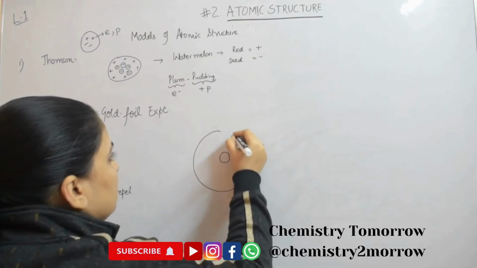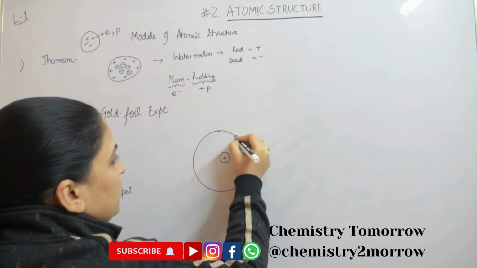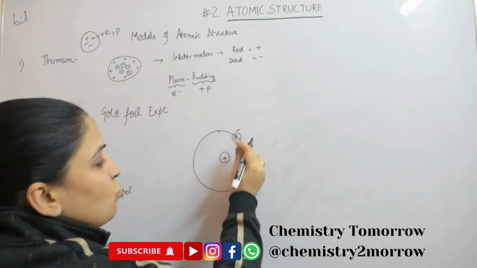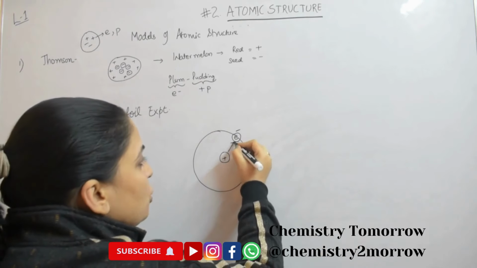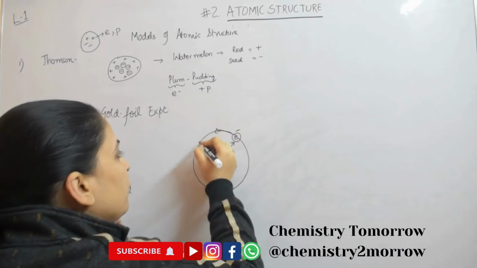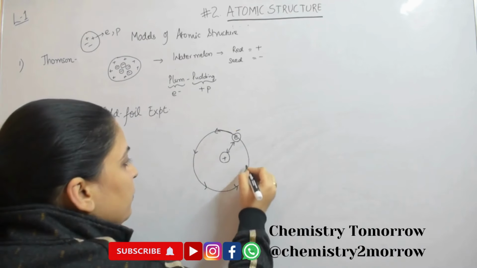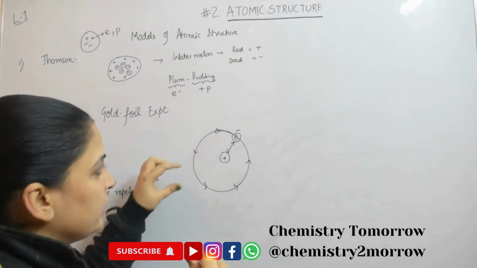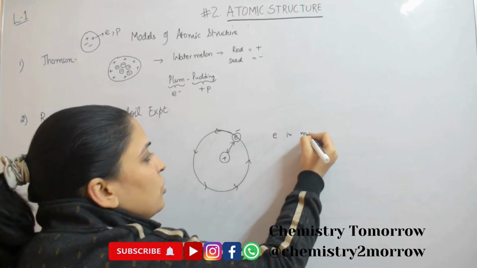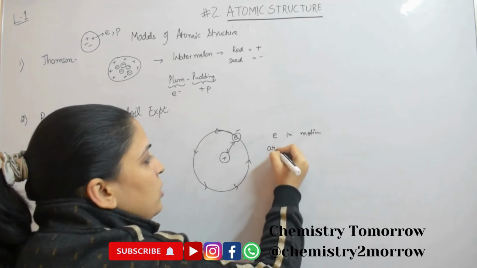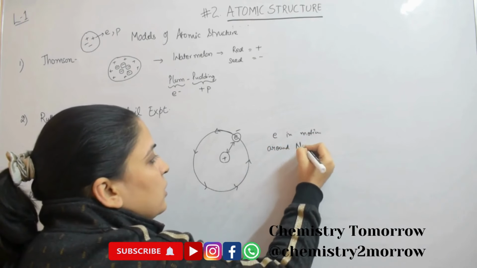So like this. And since these two are oppositely charged particles, the electron cannot stay stationary. It has to move around the positive charge so that the direct Coulombic interactions are reduced. So here he gave the concept of the electron in motion around the nucleus.